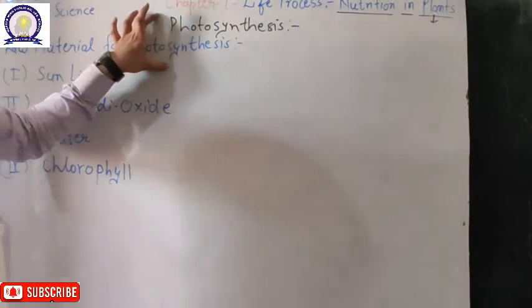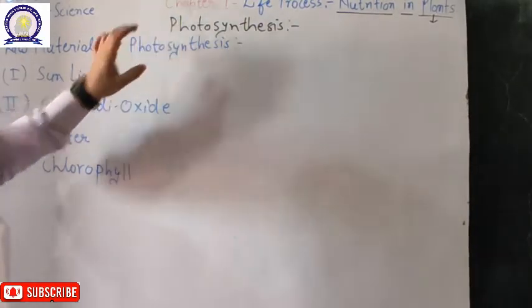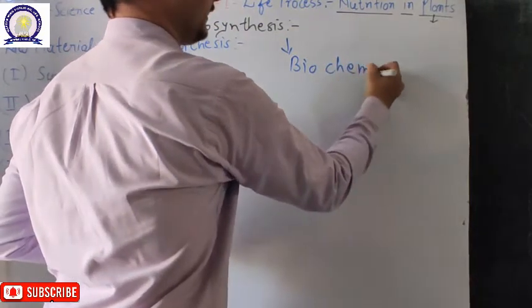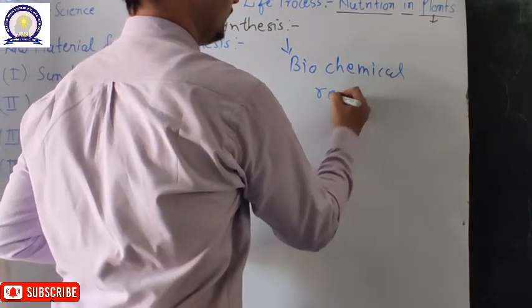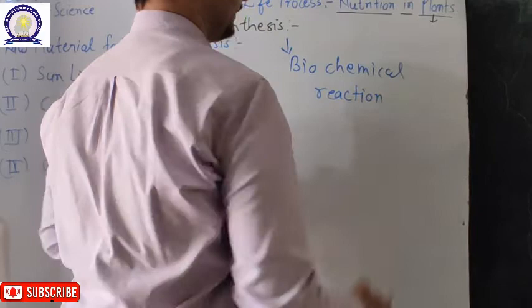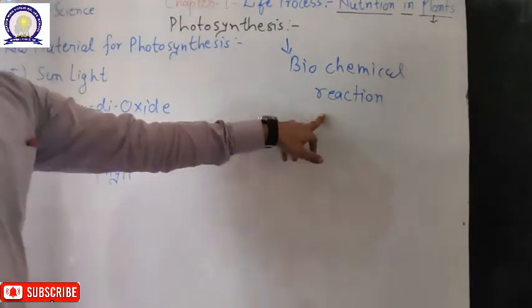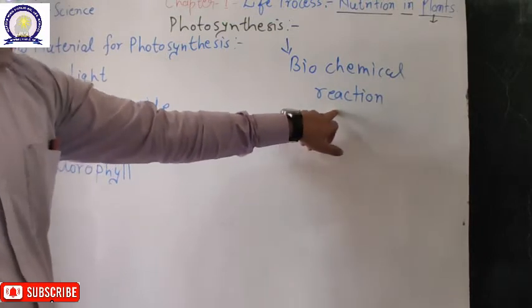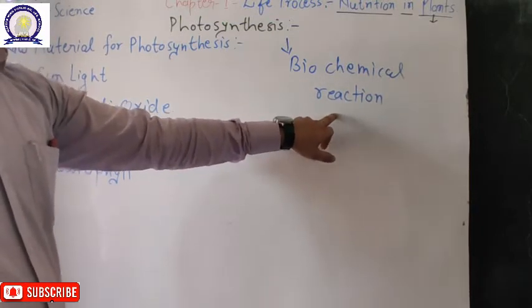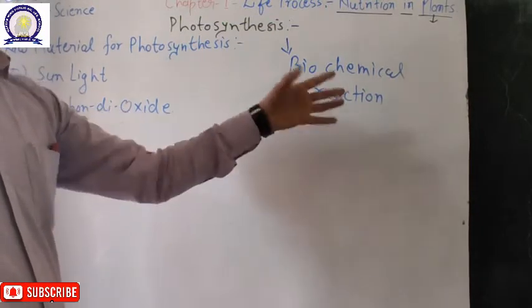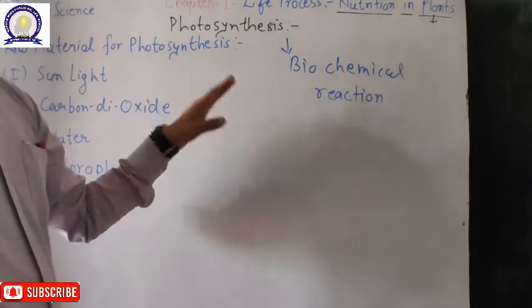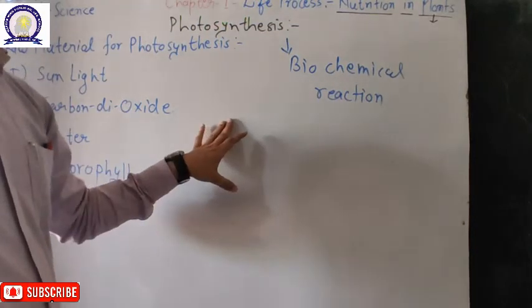So photosynthesis, as we were discussing, is a biochemical reaction. It occurs in the plant cell inside the chloroplast, and the chloroplast contains the pigment called chlorophyll, which is light sensitive. That means it absorbs the energy from sunlight and provides it to the biochemical reaction.